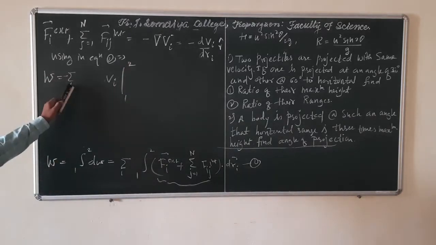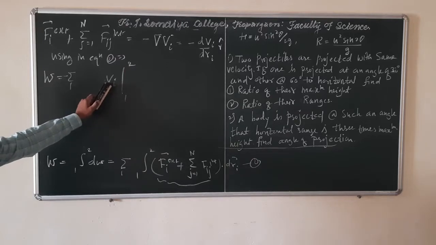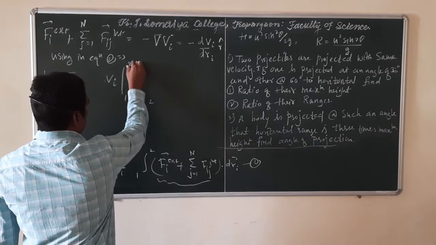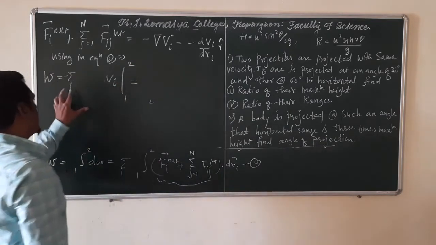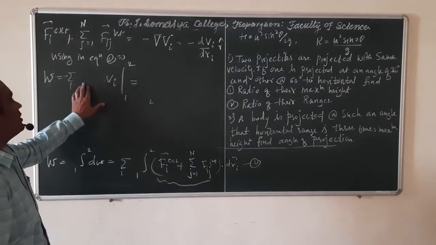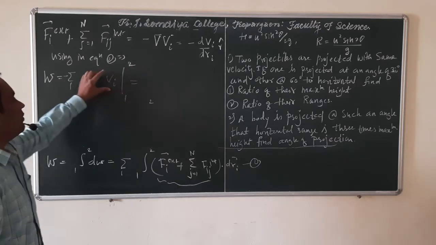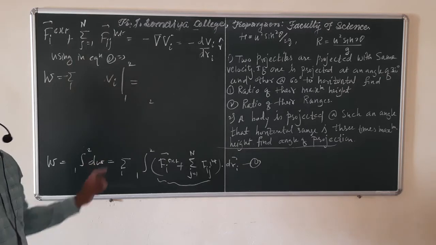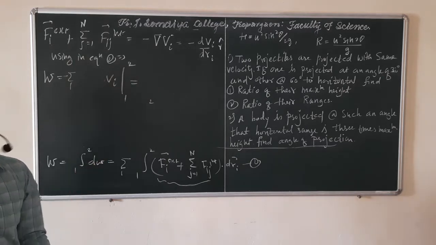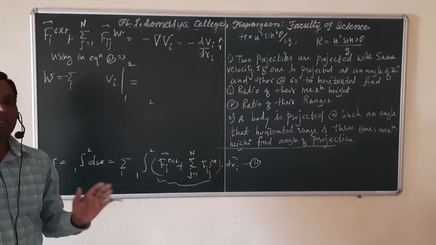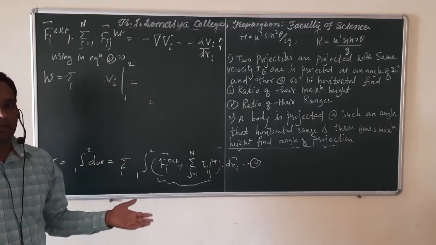If you take summation over i here, this is nothing but, in the second configuration in the upper limit, summation over i, which means V1, V2, V3, V4. V1 is what? Potential energy of the first particle. V2 means potential energy of the second particle. V3 means potential energy of the third particle.